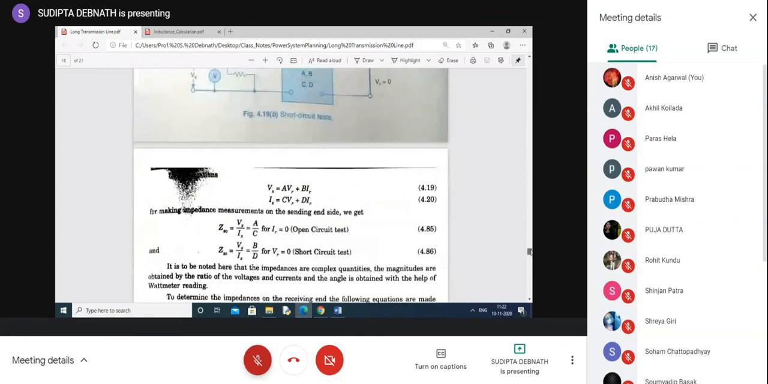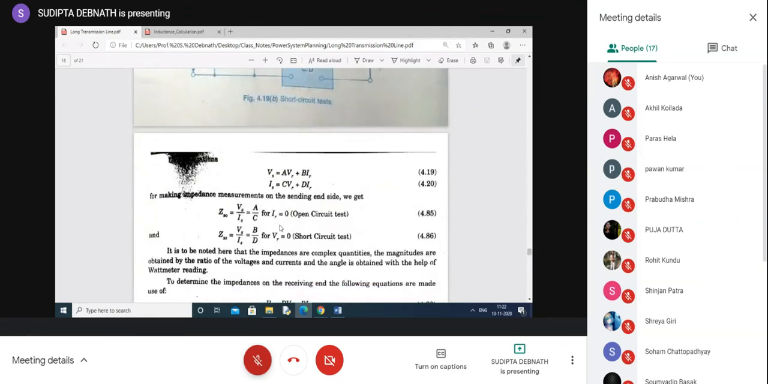So first one, first give the supply to the sending end. So the receiving end open means IR equal to 0. So what is ZSO? ZSO is Vs by Is. What is Vs by Is? See, if IR is 0, from the first equation you get Vs equal to AVR. From the second equation you get Is equal to CVR. So Vs by Is will be A by C. So Vs by Is equal to A by C, that is equal to ZSO. And ZSO, yeah, just like a 2-port network.